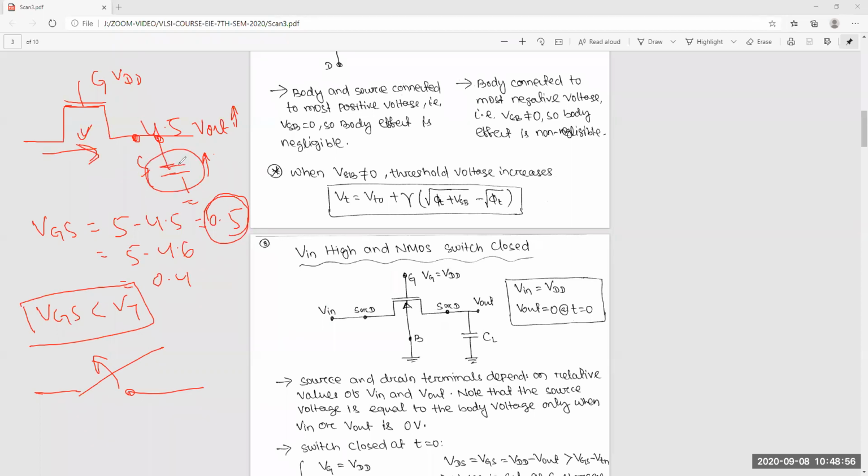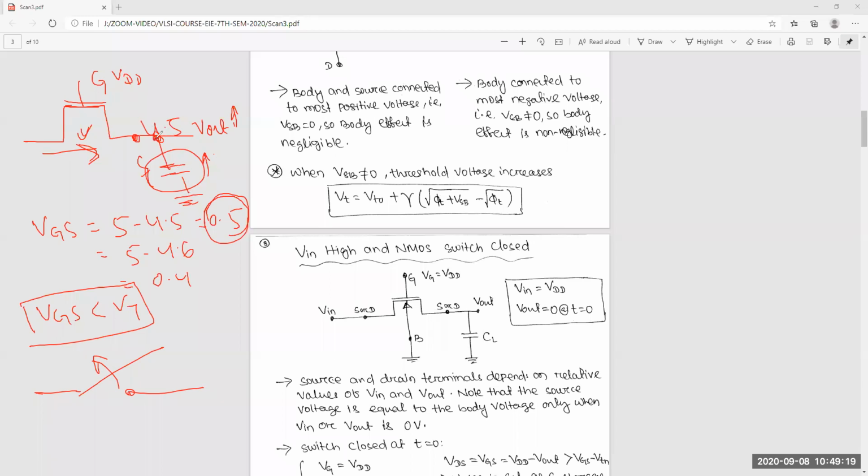The capacitor will not charge, because if the current flows, then it will charge. If current does not flow, how will it charge? Everyone understood this point or not? Yes, sir.